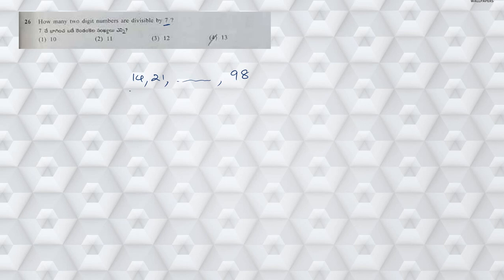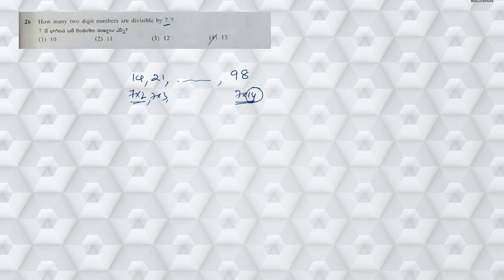Now clearly this is 7 into 2, this is 7 into 3. Likewise, this is 7 into 14. So if we start counting with 1, if I take 7 into 1, then from 1 to 14 there are totally 14 numbers. But since we are talking only about two-digit numbers, that is starting from 2.